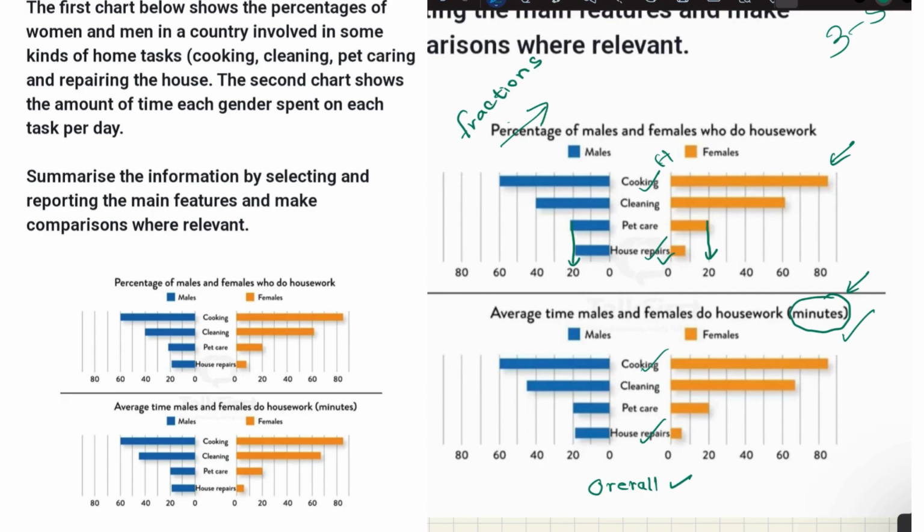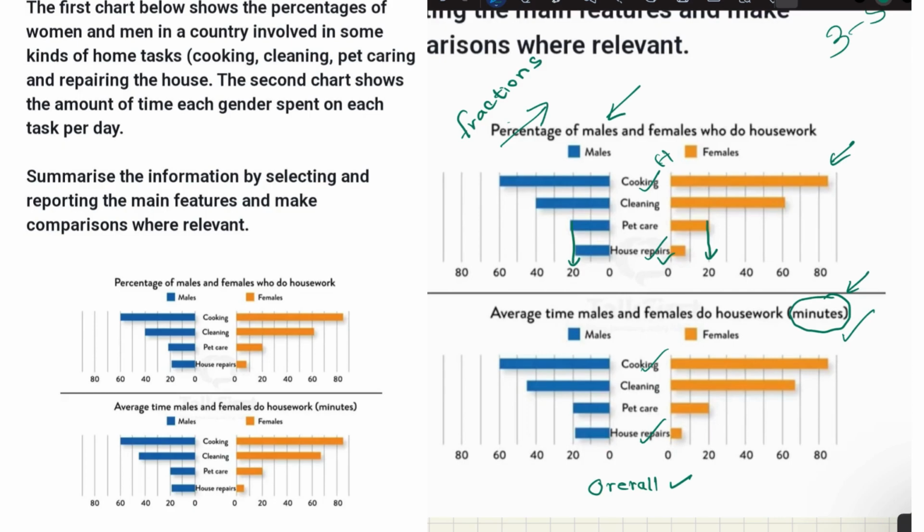Then when it comes to body passages, again, for the first bar graph or first body passage, you can write the things that belong to this one, and here you can incorporate fractions and try to make comparisons. As I mentioned, see pet care, the same proportion among both males and females. Then when it comes to your second bar graph, let's say you are going to write the sentences based on your second body passage as well.